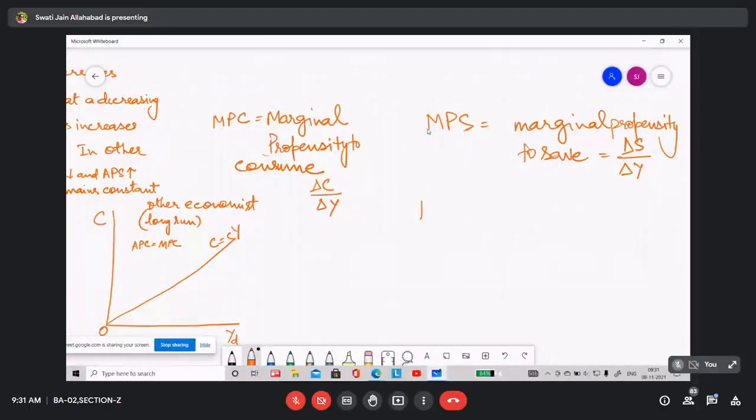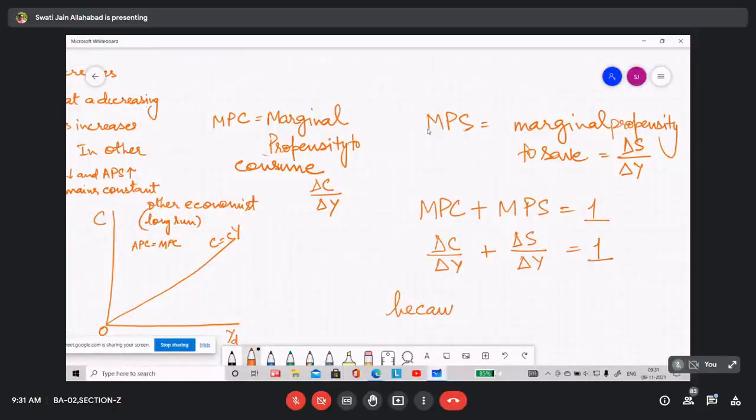And that is how MPC plus MPS should be equal to 1. That means delta C by delta Y plus delta S upon delta Y should be equal to 1. So why is it equal to 1? Because your assumption is that Y is equal to C plus S.